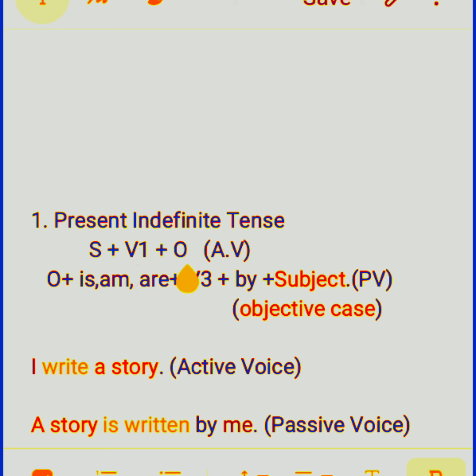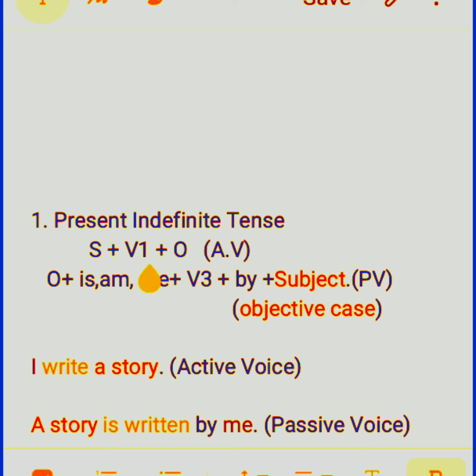There should be no complement, because sentences in which there is a complement and no object cannot be converted into passive voice. So this should be noted. The formula of passive voice is object plus is/am/are plus V3 plus by plus subject in objective case.